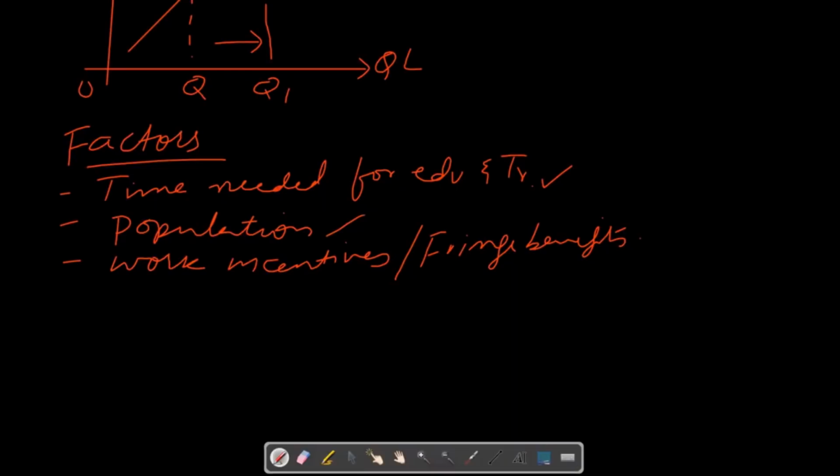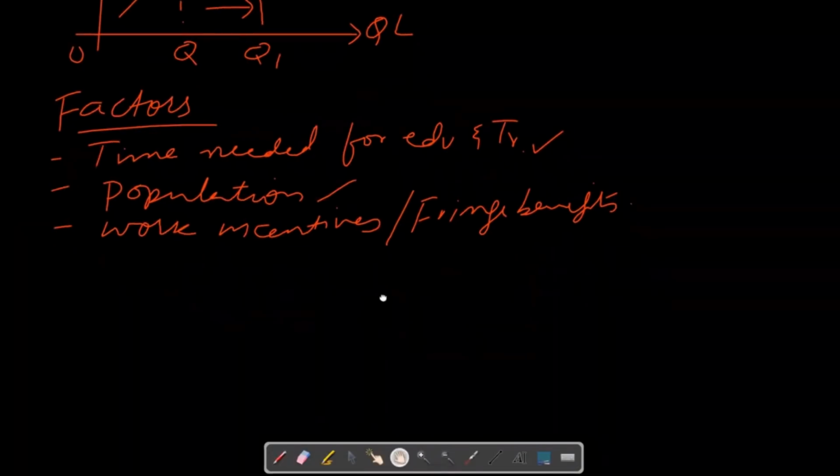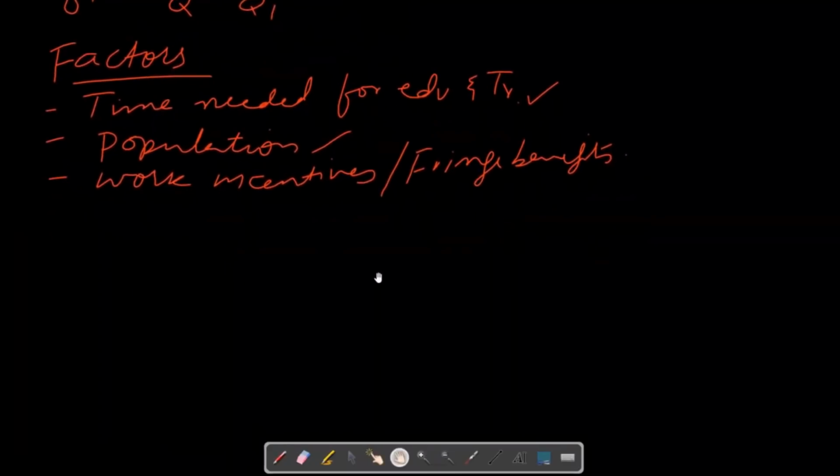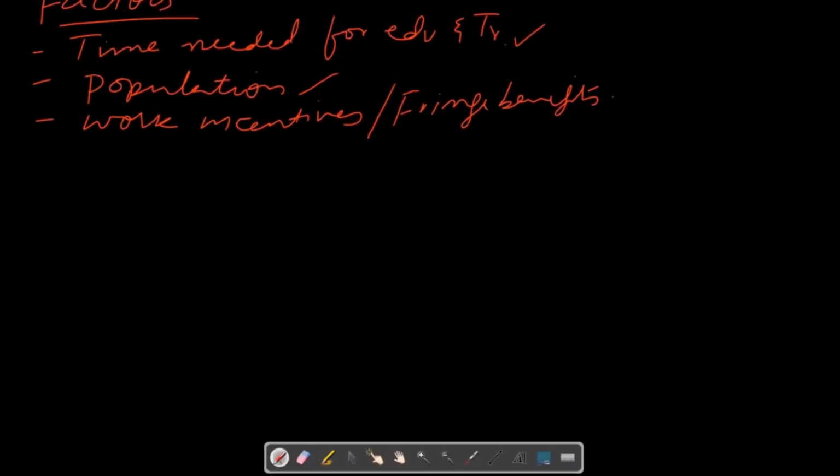Work incentives or fringe benefits also affect the supply of labor. If a firm is offering greater fringe benefits, then more workers will be willing to supply for that firm. And if a certain business or factory or office is offering lesser fringe benefits, then workers will not be willing to supply themselves for such jobs. We can have a look at the graph.